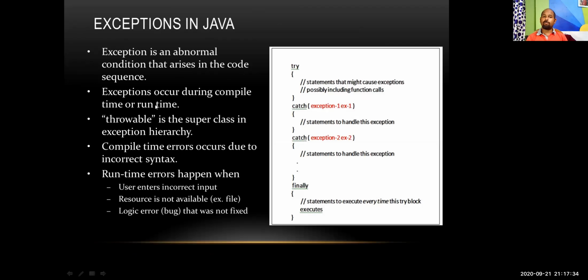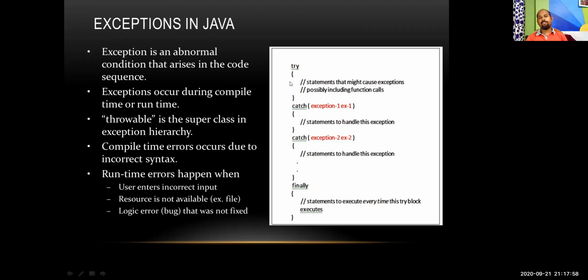Exceptions occur during compile time or runtime. Both can be possible. Throwable is the superclass in the exception hierarchy. Compile time errors occur due to incorrect syntax. And there may be runtime errors when the user enters incorrect input, a resource is not available, or a logic error was not fixed.